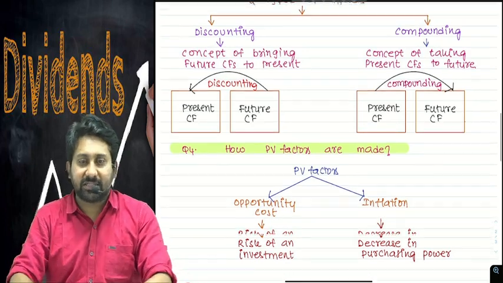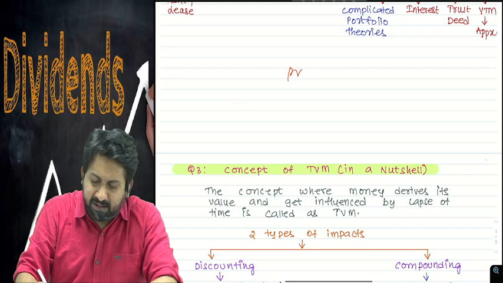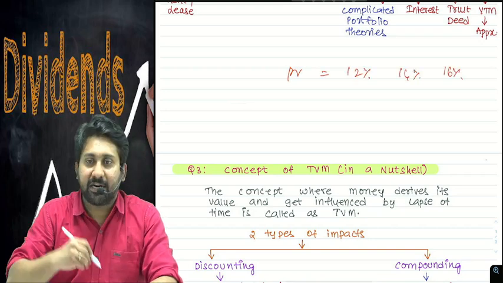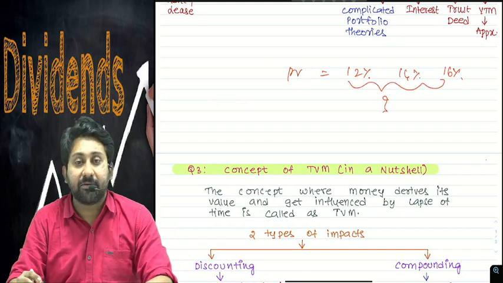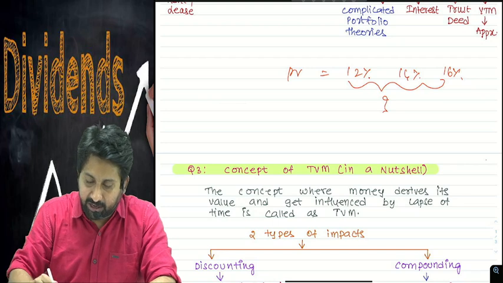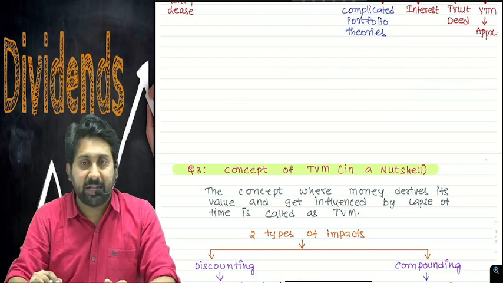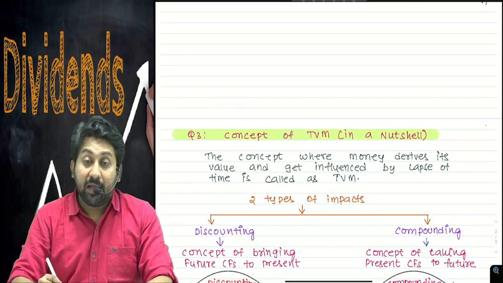Now in most of the problems we will see the PV factor at 12%, 14%, 16%, like that. How these are calculated and estimated by a company is a query. This requires a lot of financial management analysis, portfolio theories and asset pricing models.